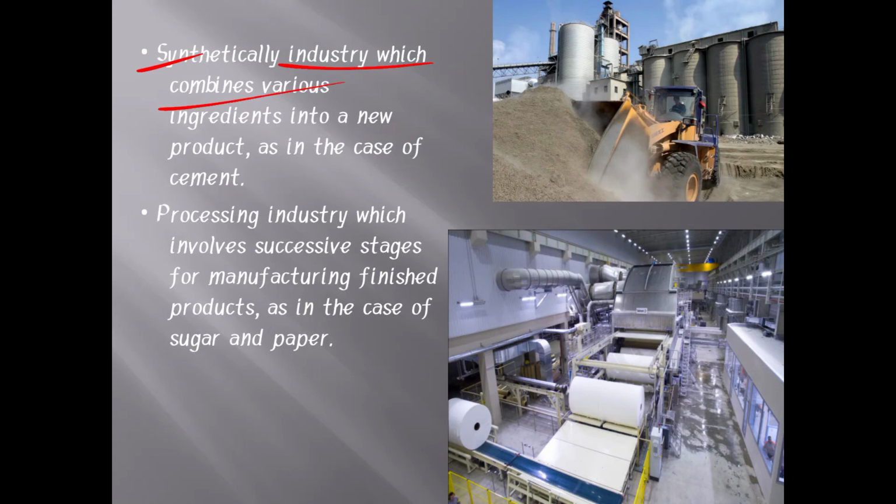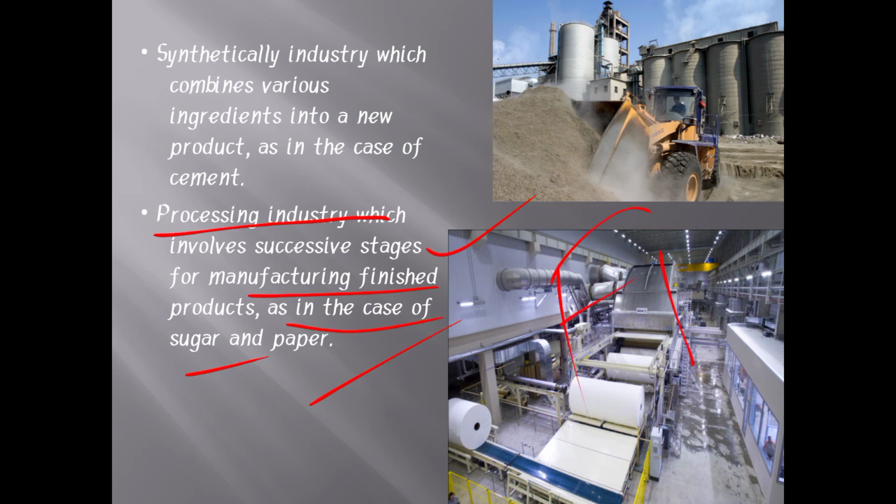The name itself indicates a process. It means process industries involve successive stages for the manufacturing of finished products, as in the case of sugar and paper. To produce sugar and paper, we have some processes, stages. When you complete those stages, only then can you get the final product. Take the example of sugar: first you collect the raw material, sugar cane.